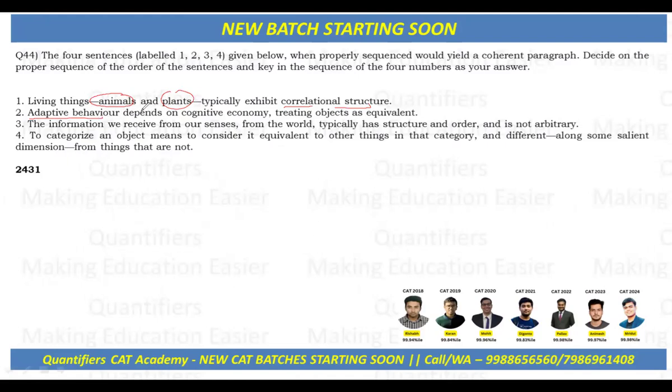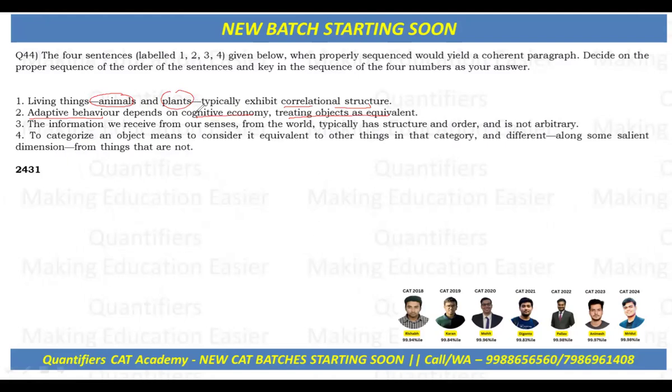Cognitive economy is the brain's tendency to simplify information by grouping or categorizing things instead of treating every object as entirely unique. So that's what they are saying: adaptive behavior depends on cognitive economy, treating objects as equivalent.